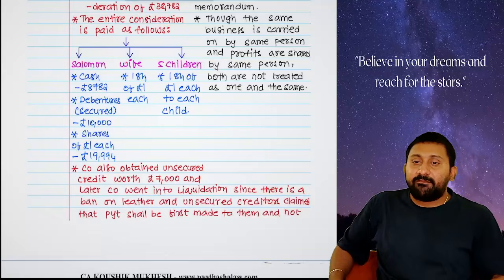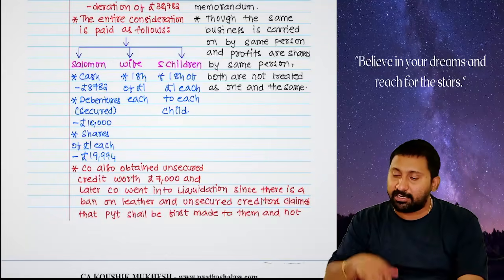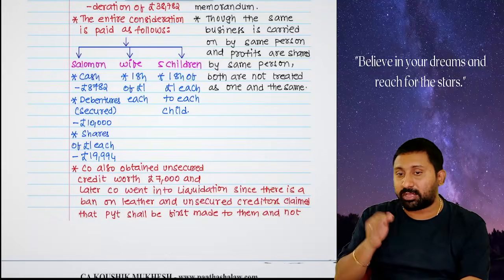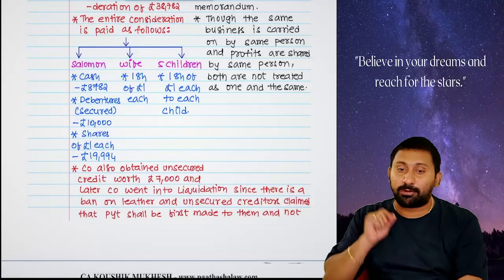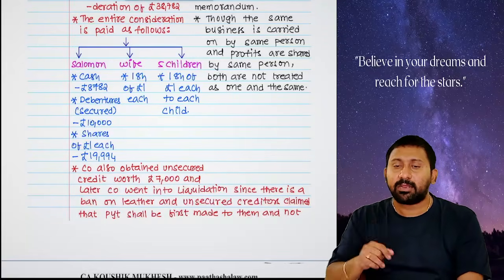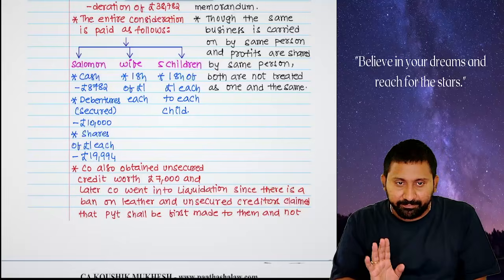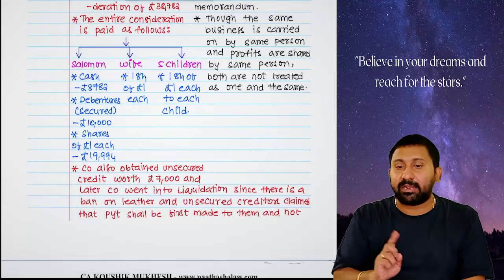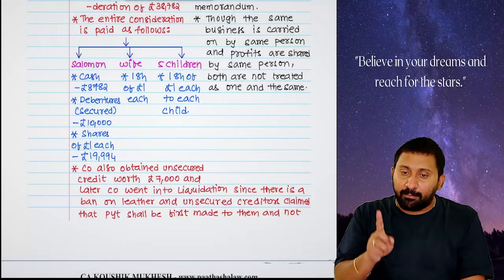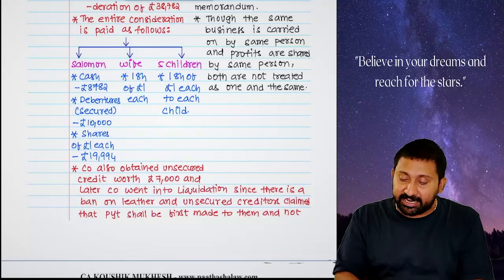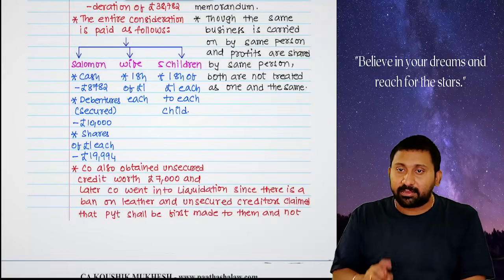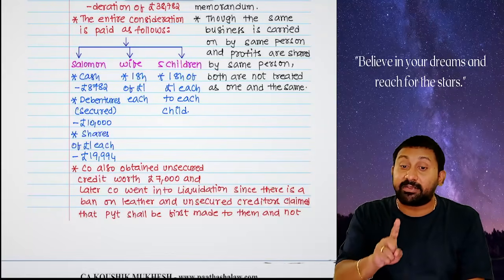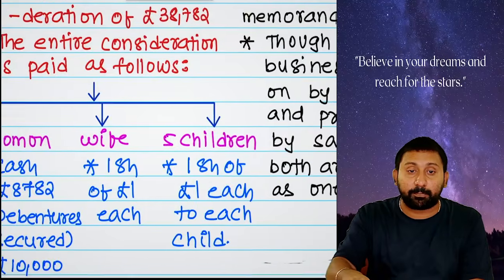When the sole proprietor concern was sold to the company, the company should pay the sole proprietor. Who is the sole proprietor? Salomon. Salomon said you have to pay me, but you don't pay me the entire amount. You pay me the amount in the way I tell. So he said, company, you pay 38,782 pounds.